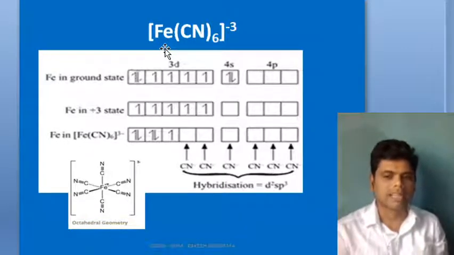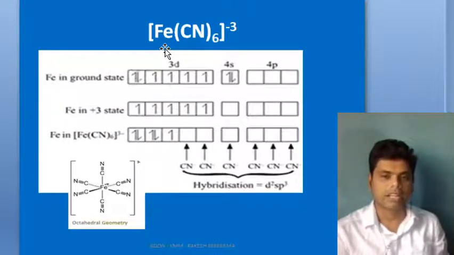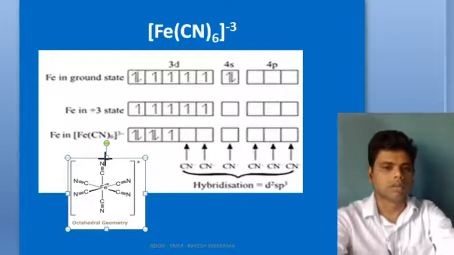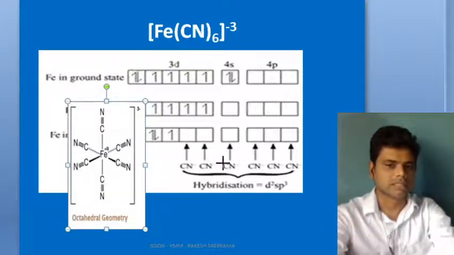Always, your ligands are bringing electron pairs, and to accommodate those electron pairs, your central metal ion is undergoing some hypothetical changes, which we study as hybridization in VBT. On hybridization, it resulted in d2sp3, and these d2sp3 hybrid orbitals are directed at the corners of an octahedron, and your cyanide is supposed to come along the corners of this octahedron. You can have a look at how this octahedron would look. That's how you can imagine the structure to be.